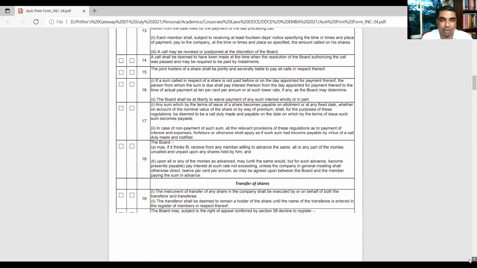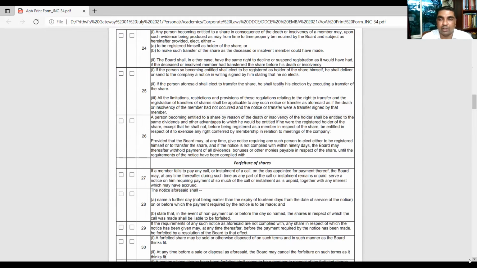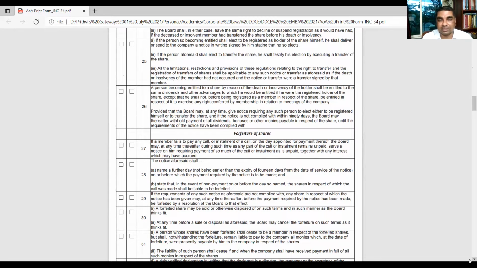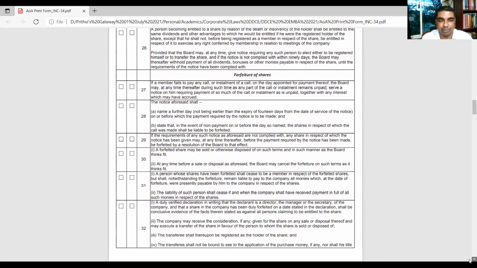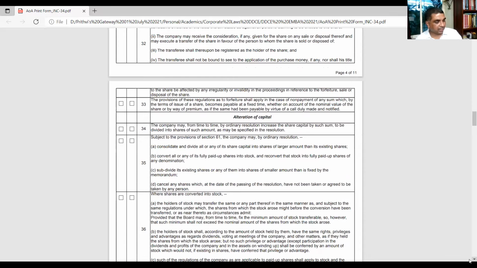So how it can be called upon, how shares can be transferred, in which situation they can be transmitted, forfeiture of shares, in which situation a share can be forfeited and what is the procedure for that. Alteration of share capital, this also you see. All these things were there in Table A. The Table F, is it? This is the actual articles of association. You see similar things are also there.